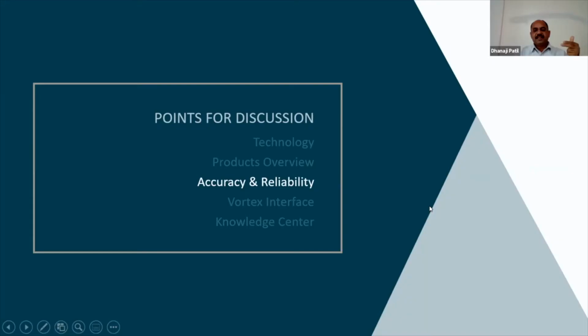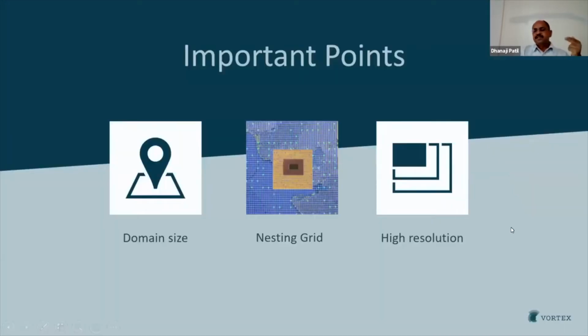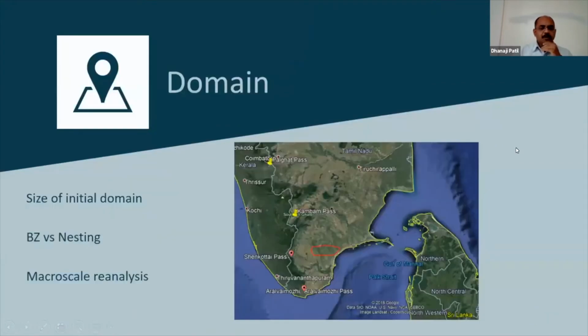Okay, let us discuss the accuracy and reliability of modeled wind information. As I mentioned in the second or third slide, in Vortex we have a very good size of experience. We are focused on wind modeling, or downscaling of wind information, with an on-demand zooming approach. At the same time, there are several other factors contributing to the accuracy of the wind information. The first one is the domain size, another is the nesting grid approach, and the third is, of course, the resolution.